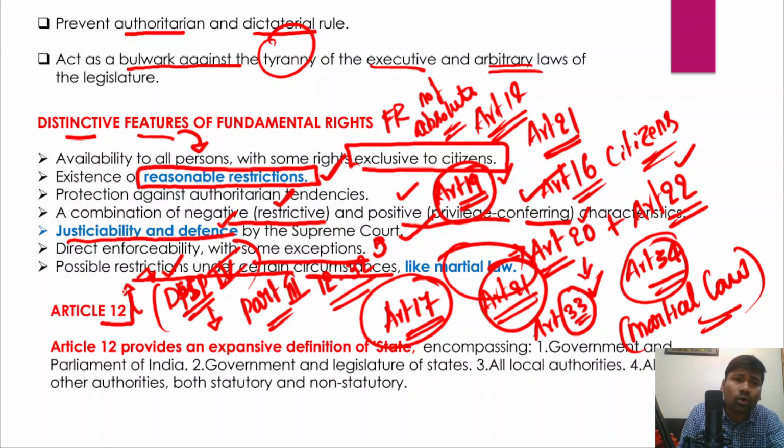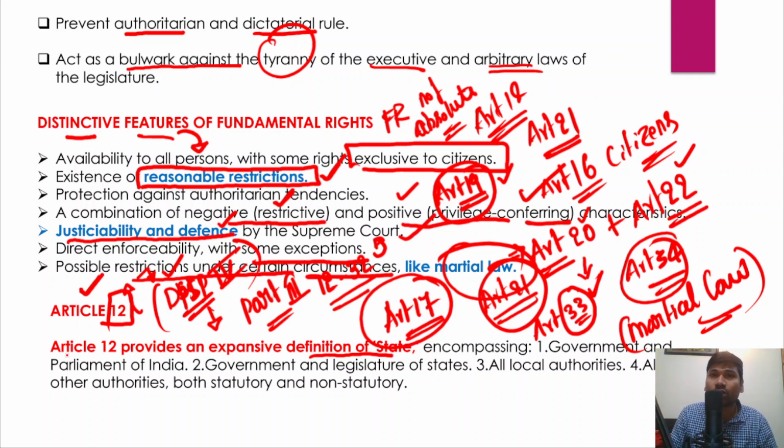Now we'll understand what these different articles are talking about and what the important judgments of the Supreme Court are with respect to these articles. Now Article 12 provides for an expansive definition of the state, right? So Article 12 of the Indian Constitution, you should remember, provides the definition of the state.